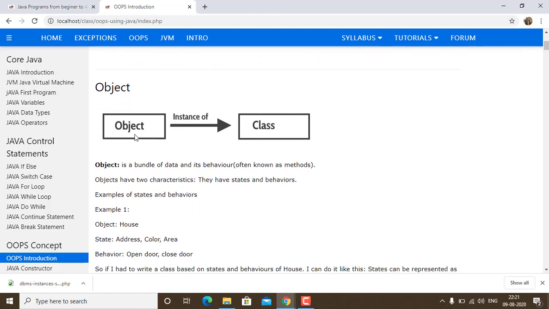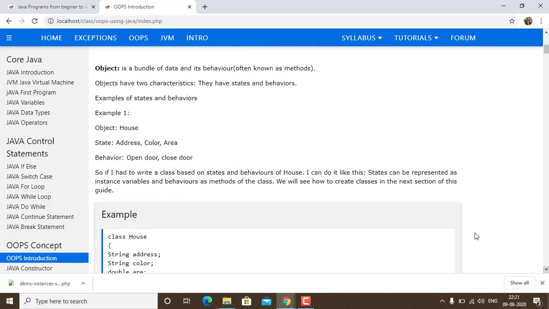In the picture you can see an object, which is an instance of a class. An object is a bundle of data and its behavior. An object has two characteristics: state and behavior. Now we have taken an example, the object house. The state of the house can be address, color and area of the house. Behavior can be open door or close door.